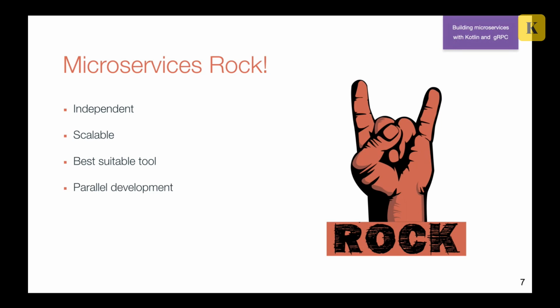And of course, you can develop in parallel, because if we are working on independent small parts, we can work on them in parallel. This really helps to be more effective, to bring more value and do it quicker. And so on and so on. Microservices have a lot of benefits, and that's why this trend is really popular in the whole world, and all cool companies try to work with microservices.